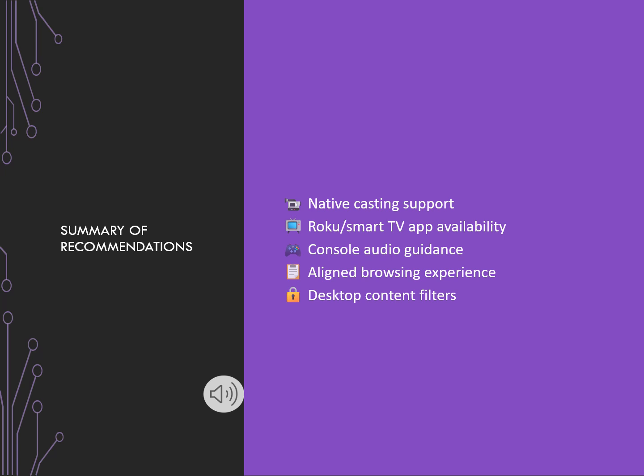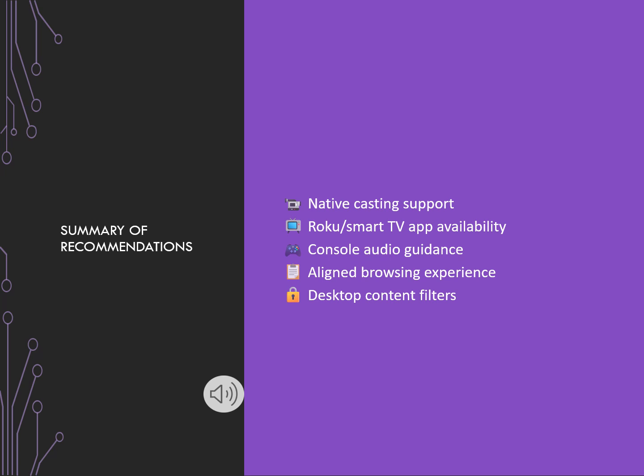Number 2, ensure consistent app availability on all major smart TVs, including Roku. Twitch's absence from popular platforms like Roku significantly limits its reach and usability. This inconsistency violates the heuristic of accessibility and consistency. Ensuring availability across all major devices enhances brand reliability, trust, and content accessibility, especially for casual or living room viewers.